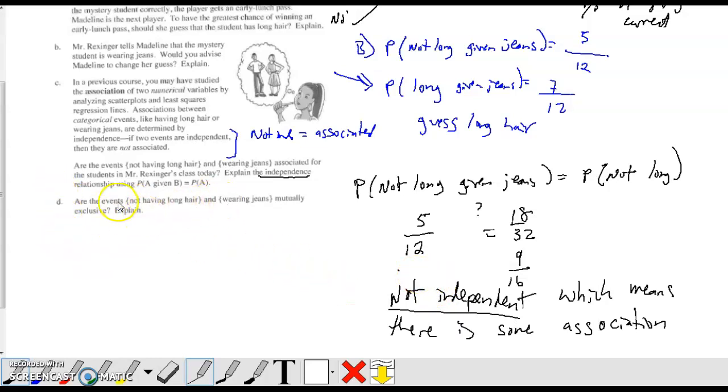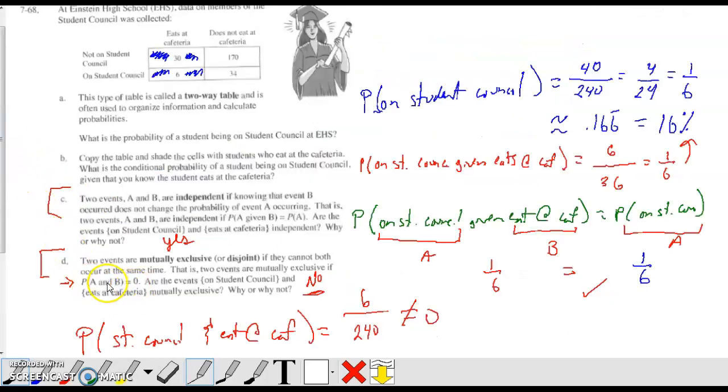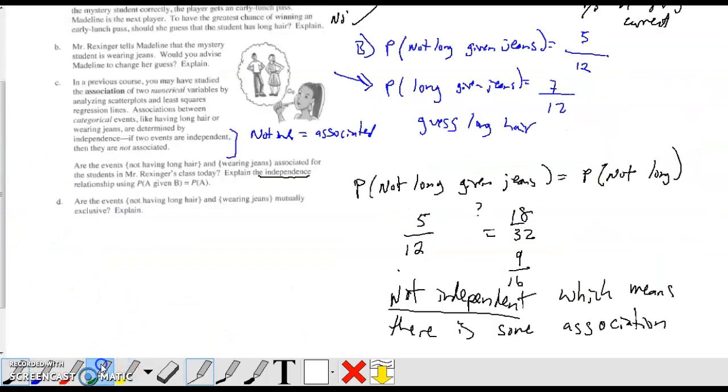We have to remember, I gave you this information for independence, but mutually exclusive means that A and B is equal to 0. So for this one, what's the probability that you will not have long hair and wear jeans? Is this equal to 0?